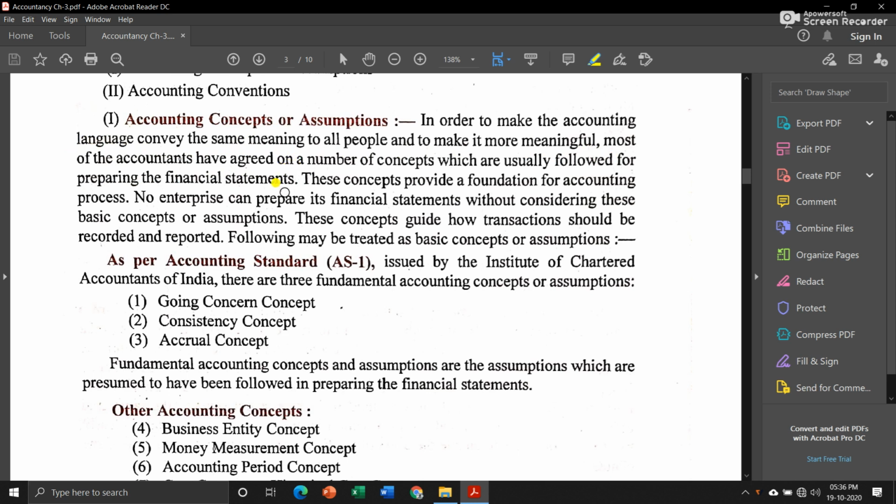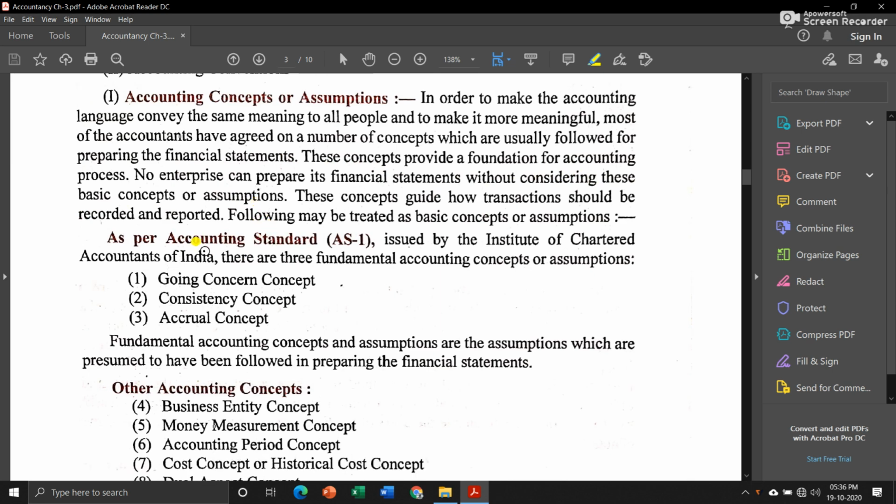Now, you can say that they are rules that we have to follow while preparing our financial statements. These concepts provide a foundation for the accounting process. They form the basis on which we compare our result with that of our competitors' results and that of our past results. No enterprise can prepare its financial statements without considering these basic concepts or assumptions.